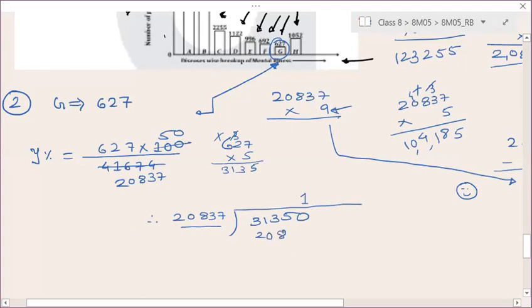So this is your 20,837. 10 minus 7 will give you 3, 4 minus 3 will give you 1. Then 13 minus 8 will give you 5, and then this is your 0. 0 minus 0 is 0 only. Okay. And this is your 2, 3. 3 minus 2 will give you 1.